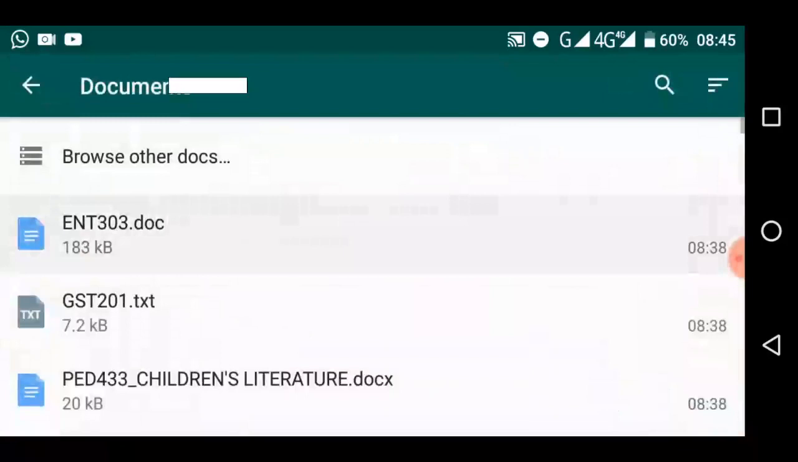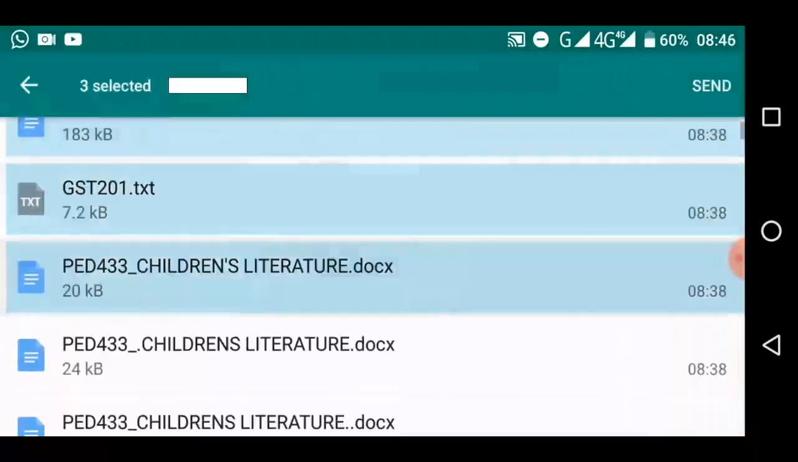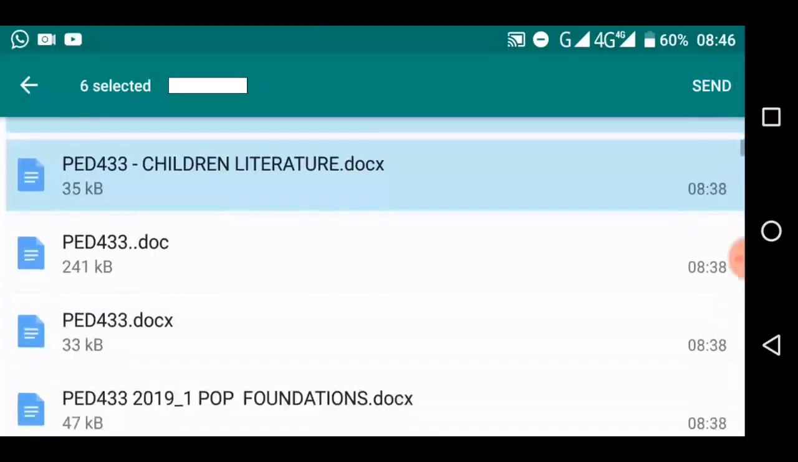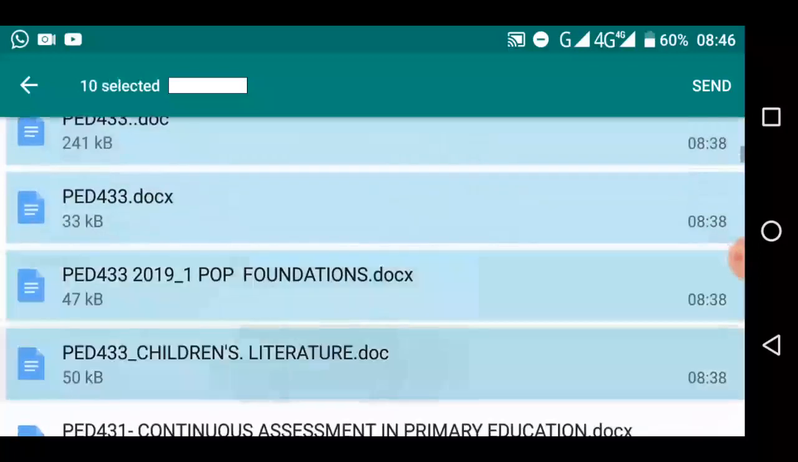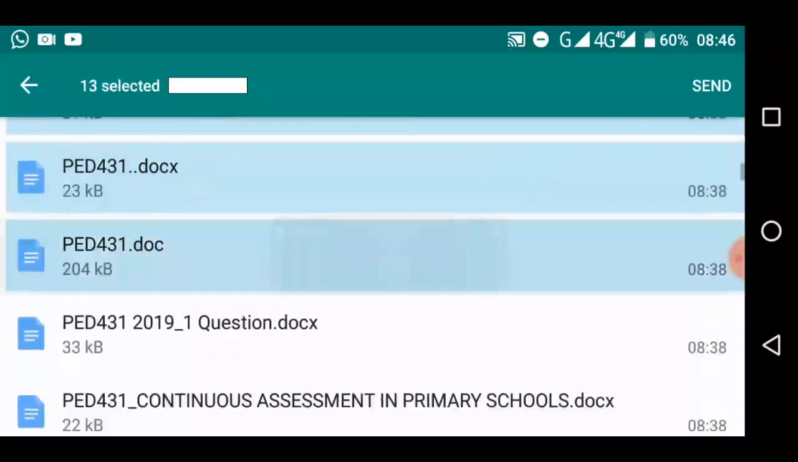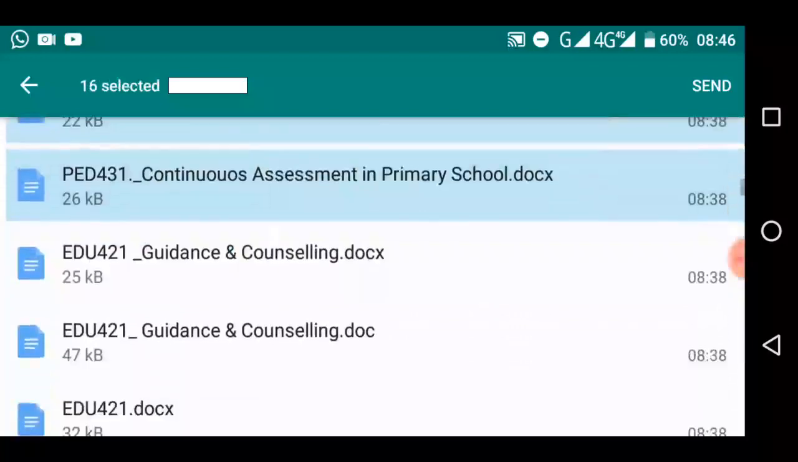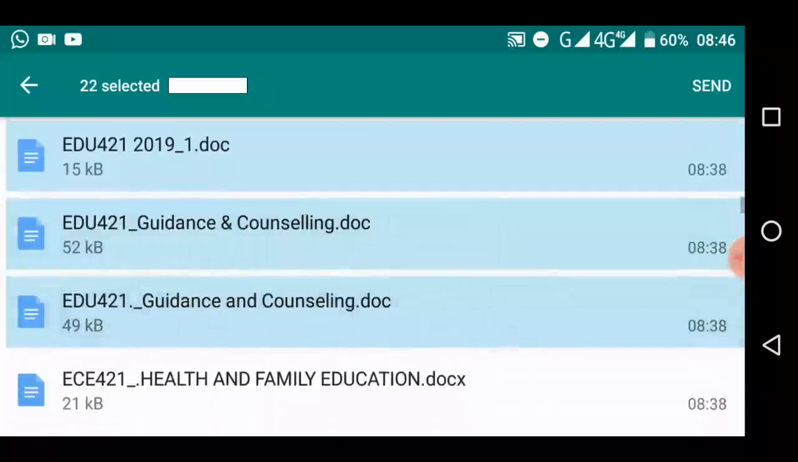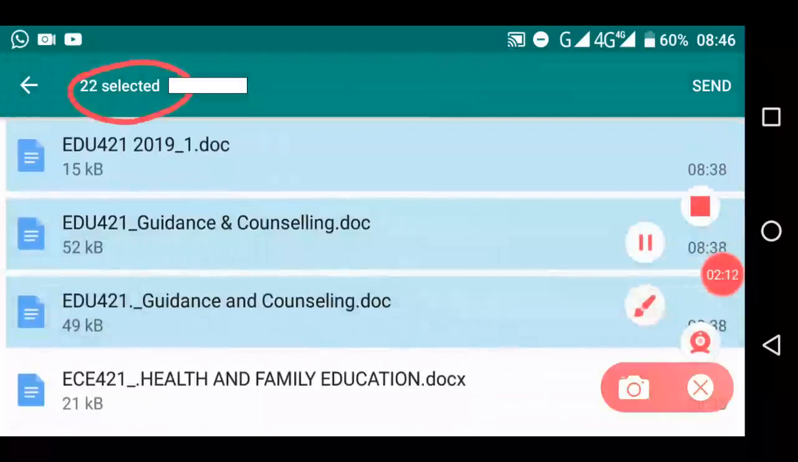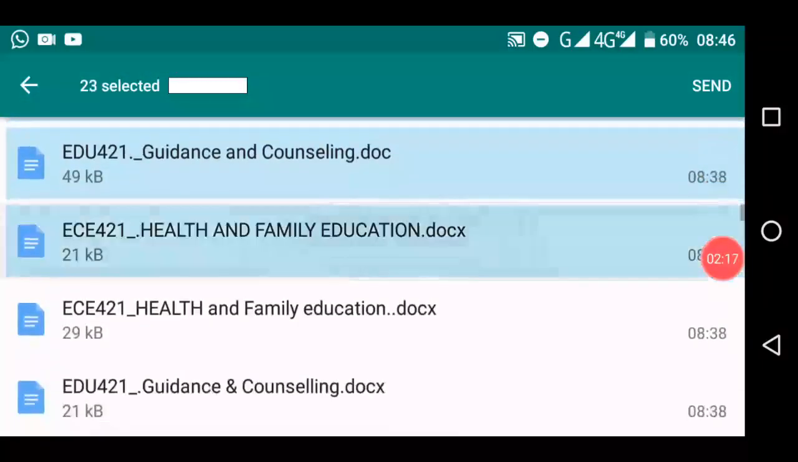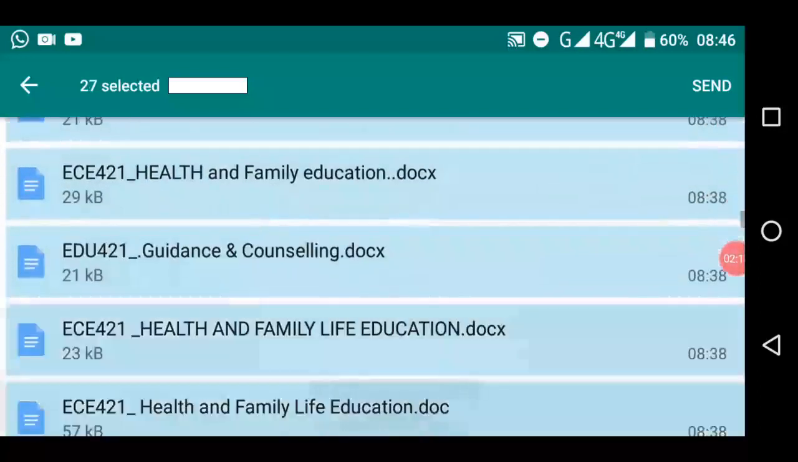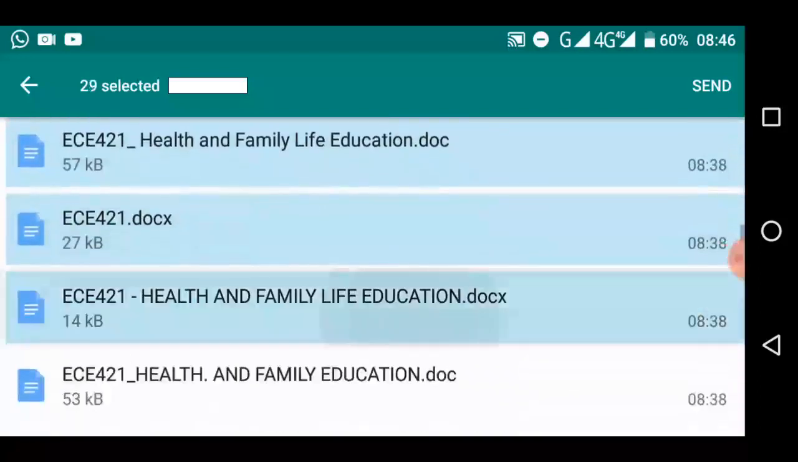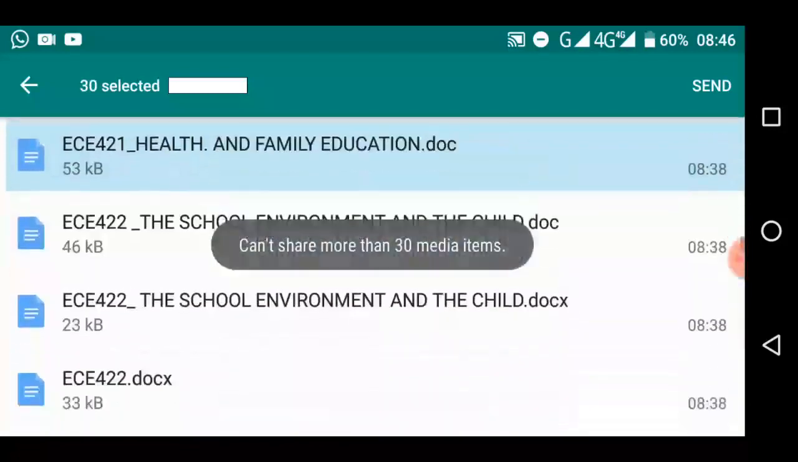Documents. ENT 301, GST, PED. You see what I'm talking about? One course could be more than just one. If you look at this top, you will see how many past questions I've selected. There are 22 of them already. Out of how many? Is it 7 courses or 8? But now you are seeing 20 something selected. They are from different semesters.